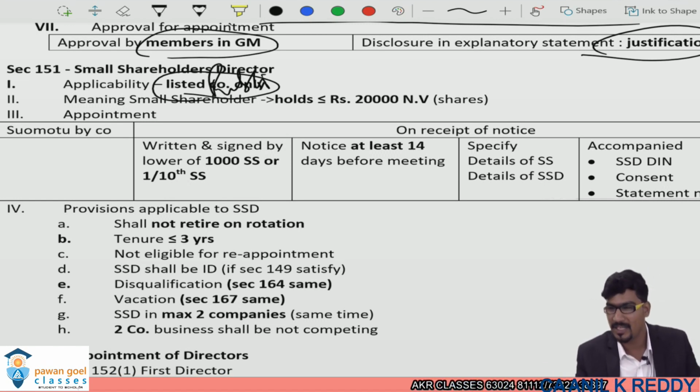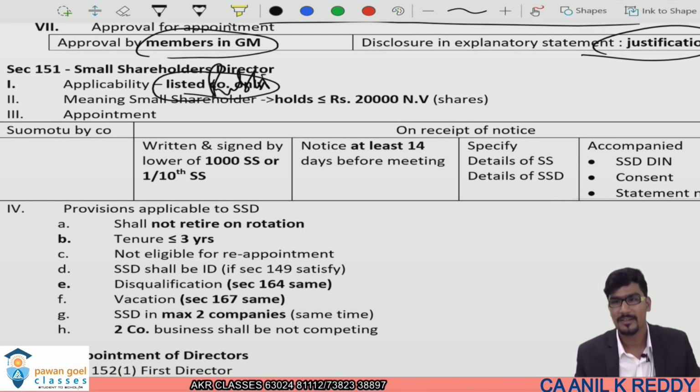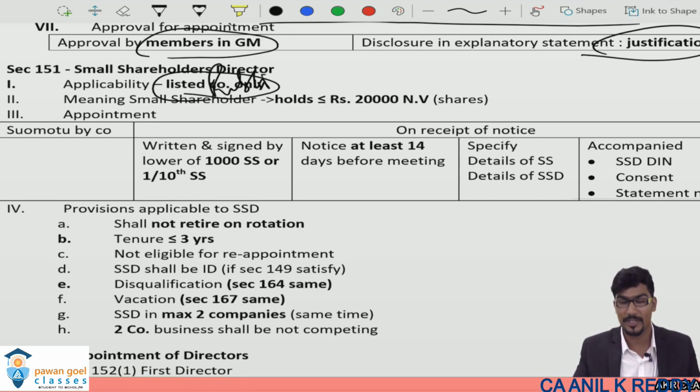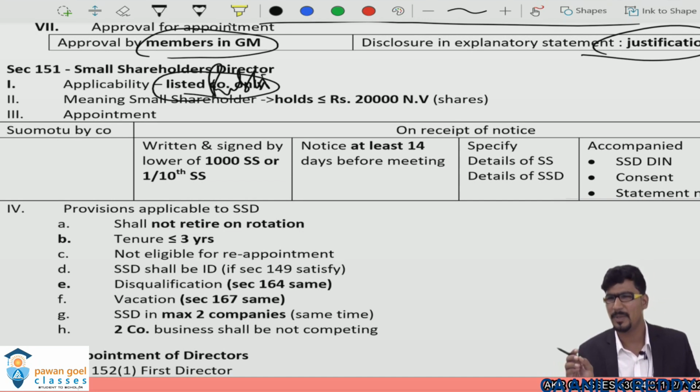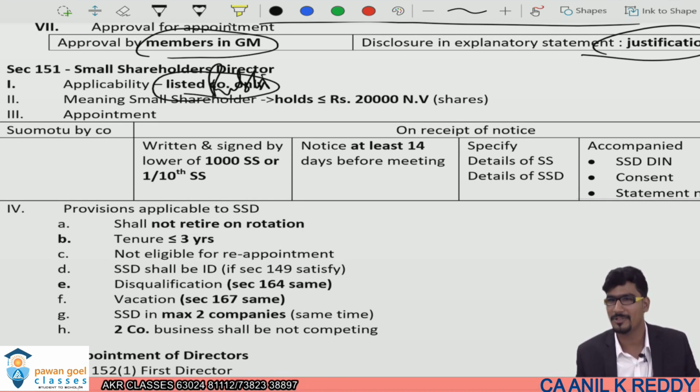So if a question is being given under this section, first you have to find out whether it is a listed company or an unlisted public company. If it is a listed public company only, this provision is applicable. The question will be framed with every condition of this section, and you will say, yes, I know this question, and you will have the greatest confidence in writing the answer.